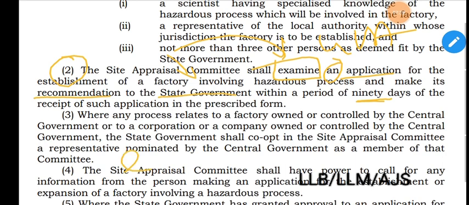So the site appraisal committee will examine an application for the establishment of a factory involving hazardous process. Then it will recommend the same to the state government. Time period is 90 days. We have to remember 90 days.